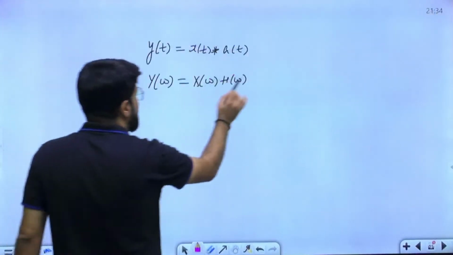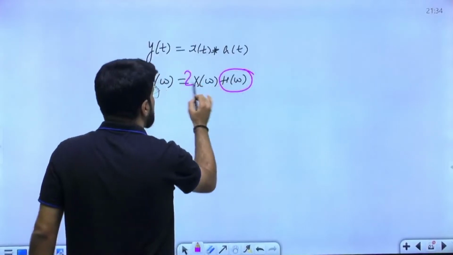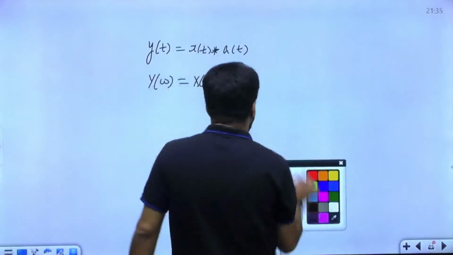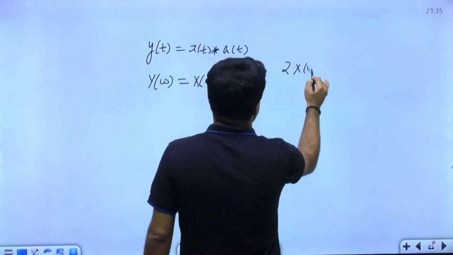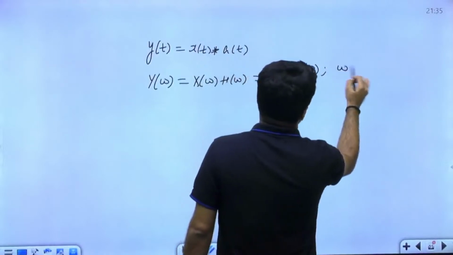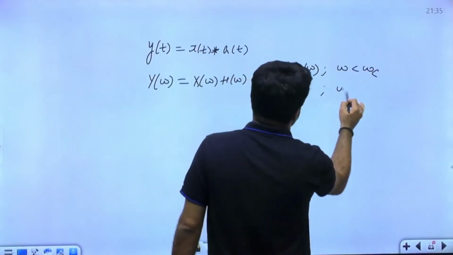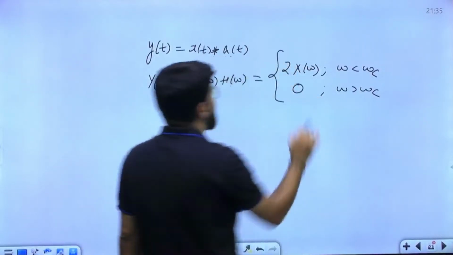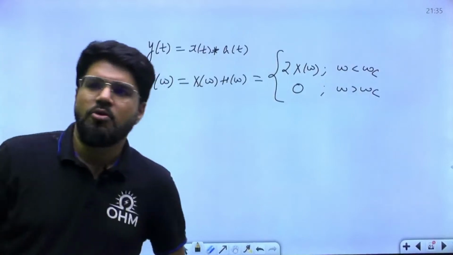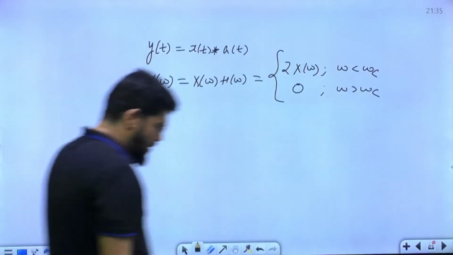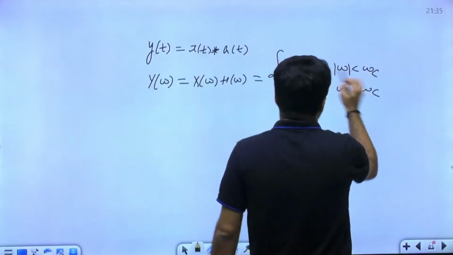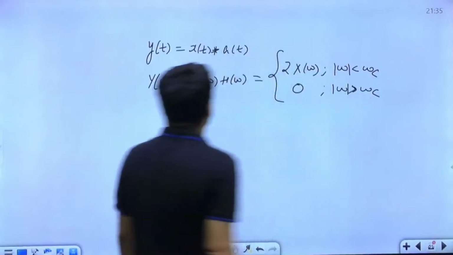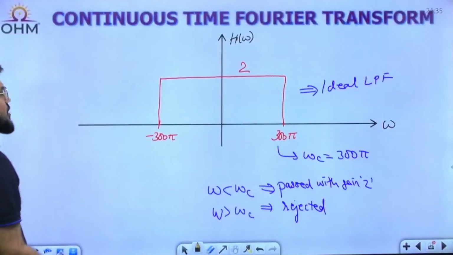Output is input into gain. So if it is passed, it will be multiplied by 2. Output will be 2 X(omega) for omega less than omega c. But if omega is greater than omega c, output will be X(omega) into 0, so the output will also be 0. Or, for mod omega less than omega c, even negative frequency can be there. This is the true analysis here, right? So what is the output then?